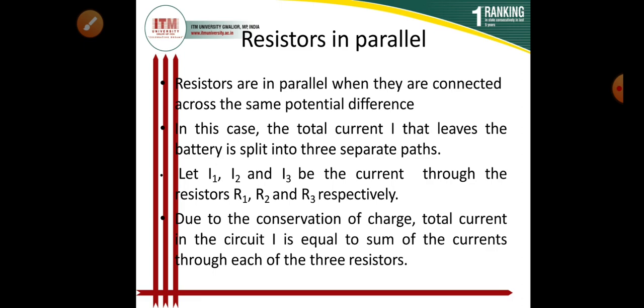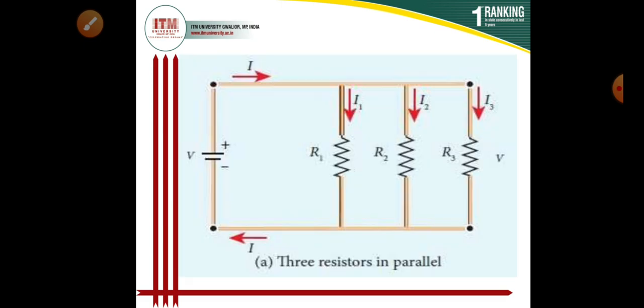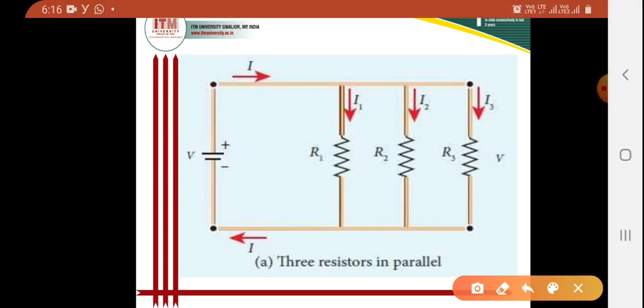Here I can say the potential difference across all the resistances is the same.